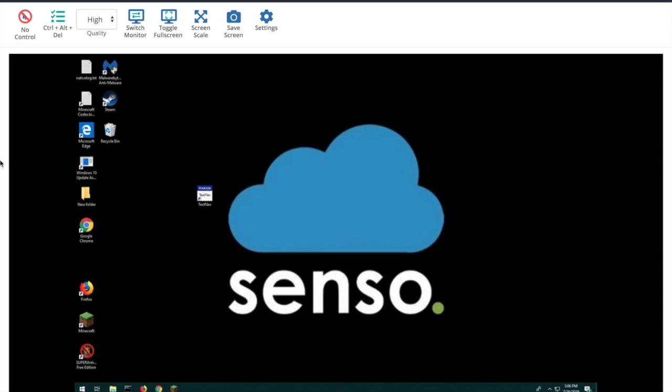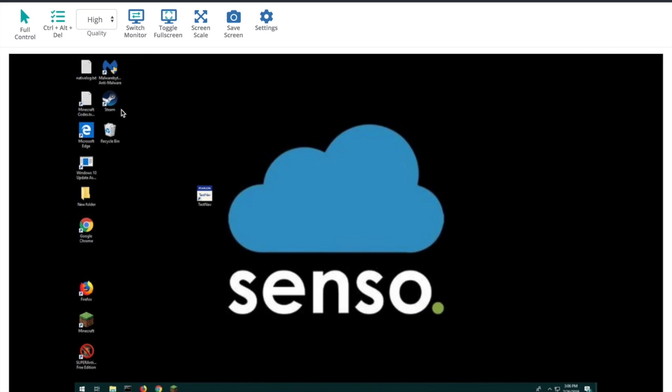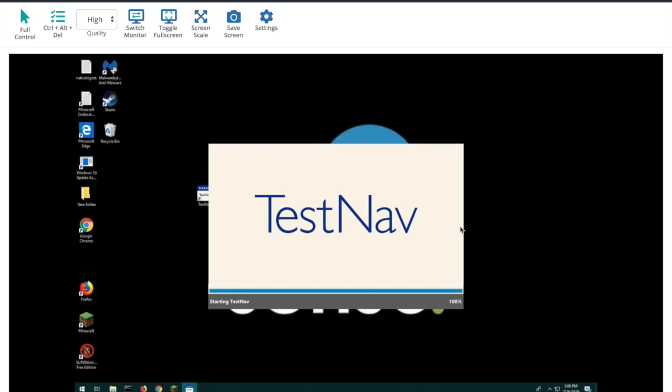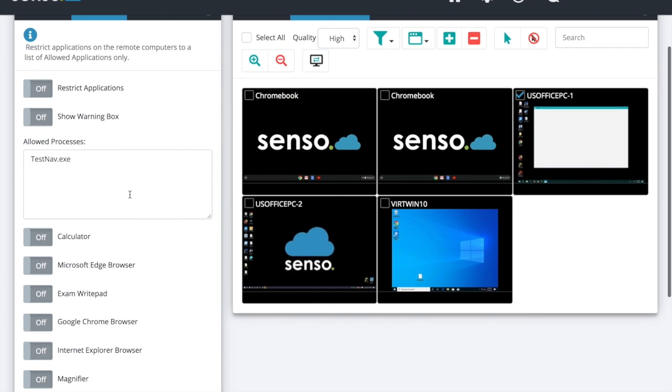So you open up a device. This is something you use all the time. So now I've clicked on that button. I've selected my device. It's going to say, okay, you can't run anything on this except TestNav. So let's try to open up a browser. Let's try to go to Firefox. It's going to say, no, I can't get you anywhere into Firefox. You can't do that. Or let's try to open up a game or something. Nope, it's been blocked. But if we go over here to TestNav, it's going to work just fine because we have said, yes, TestNav can run on here because it was part of this Restrict PC that we allowed in there.